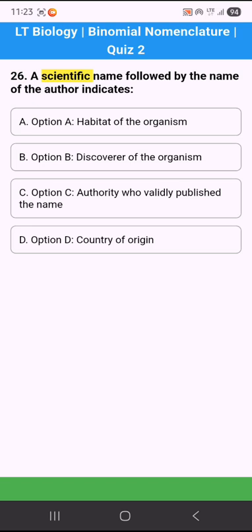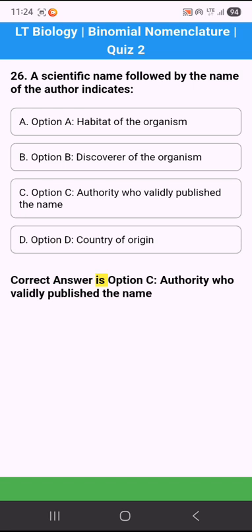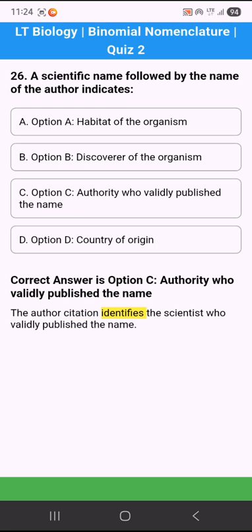26. A scientific name followed by the name of the author indicates: Option A. Habitat of the organism. Option B. Discoverer of the organism. Option C. Authority who validly published the name. Option D. Country of origin. Correct answer is option C. Authority who validly published the name. The author citation identifies the scientist who validly published the name.